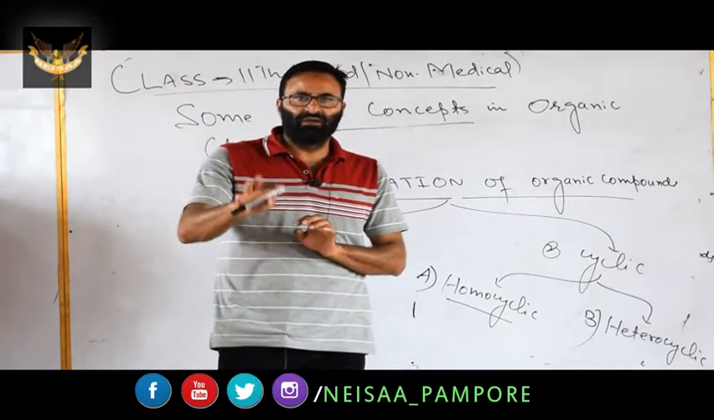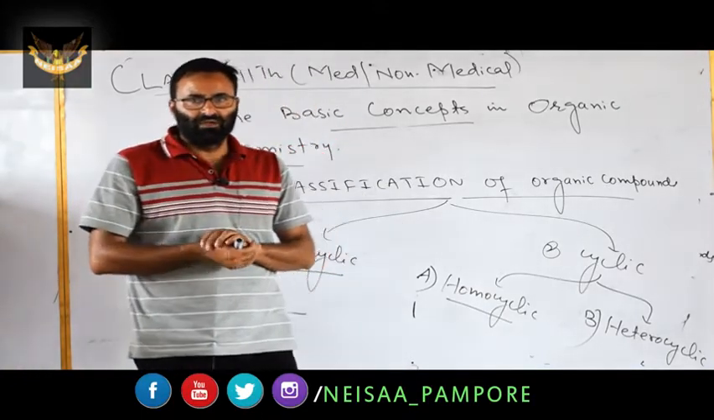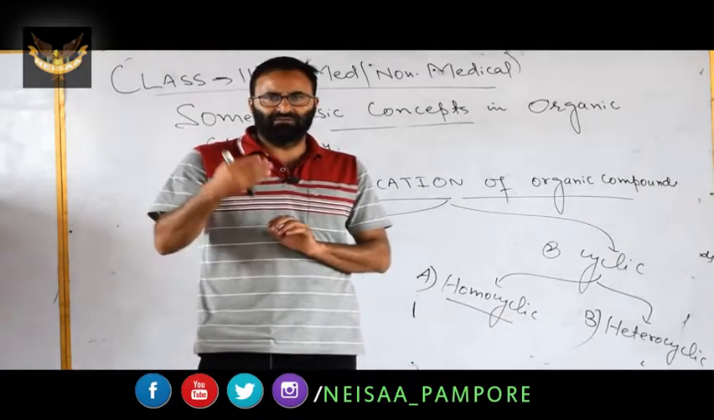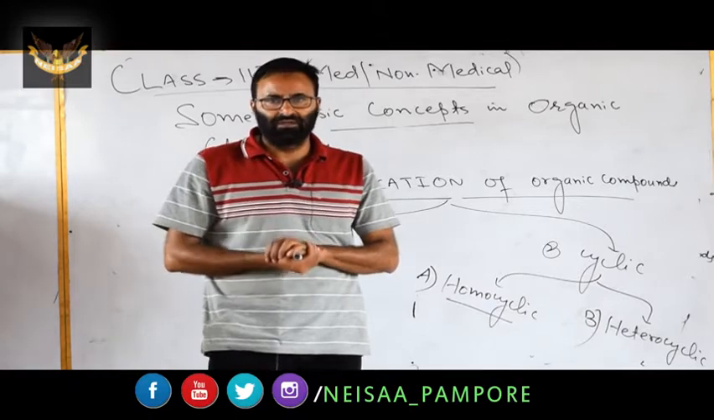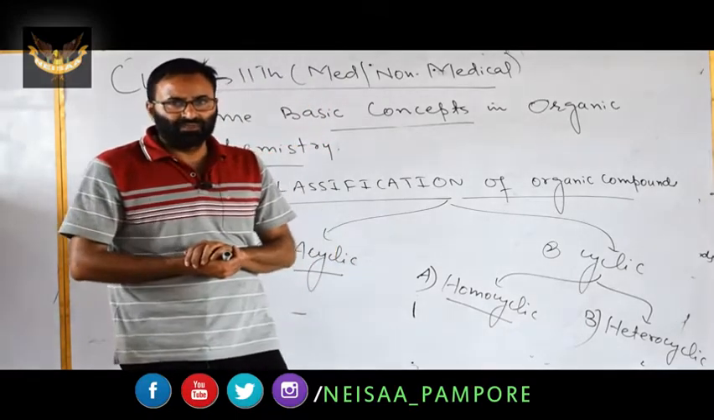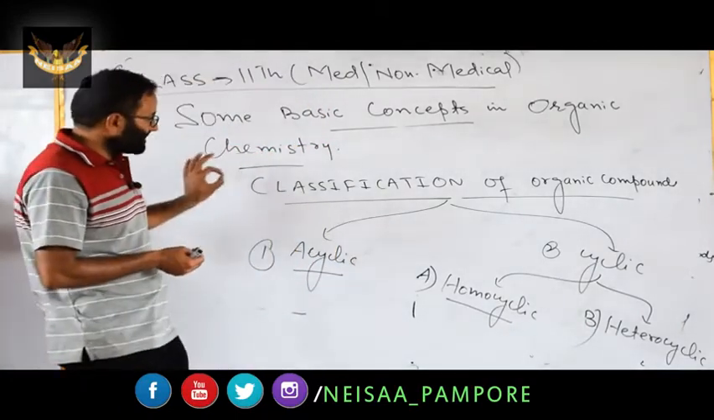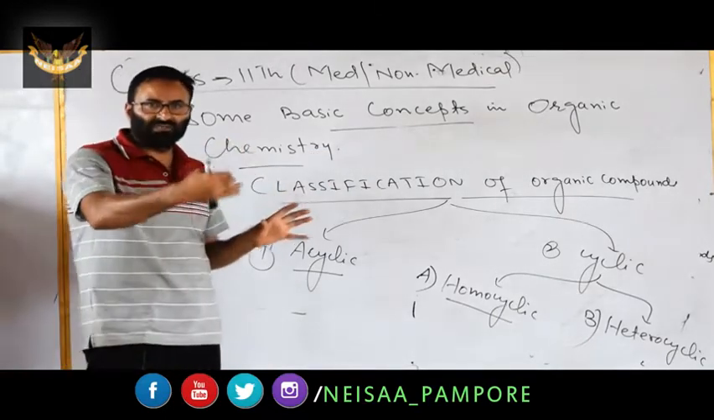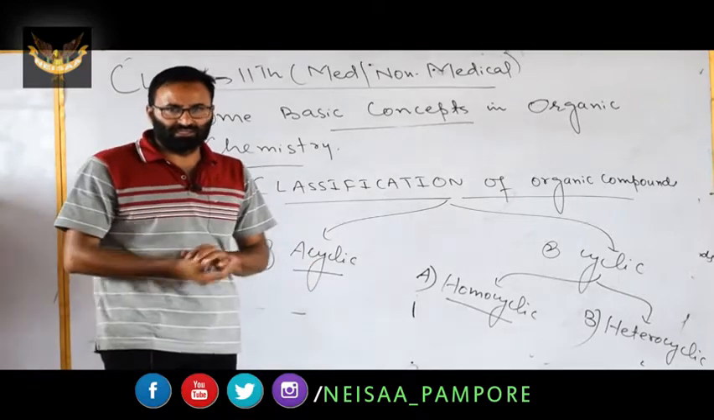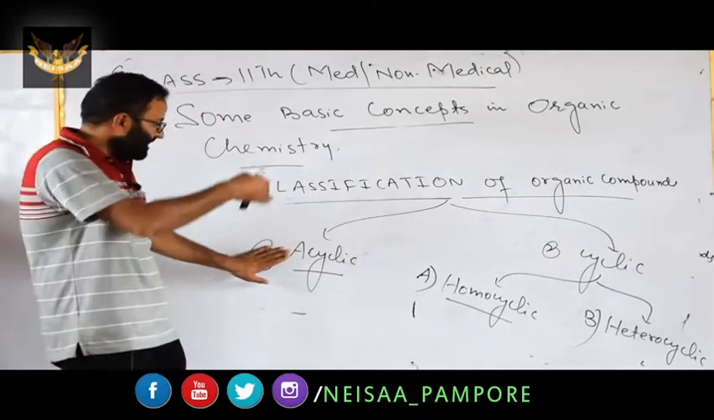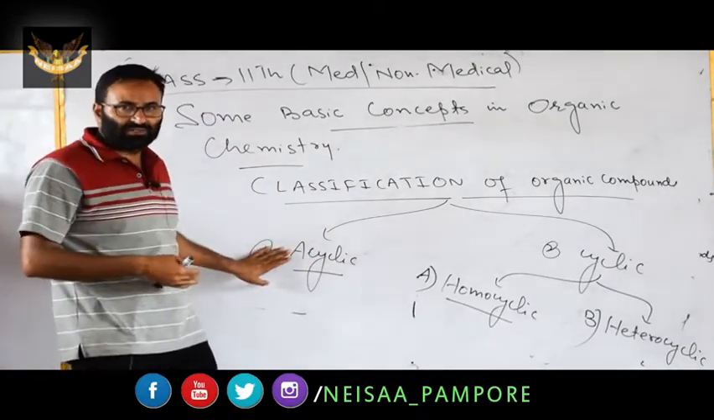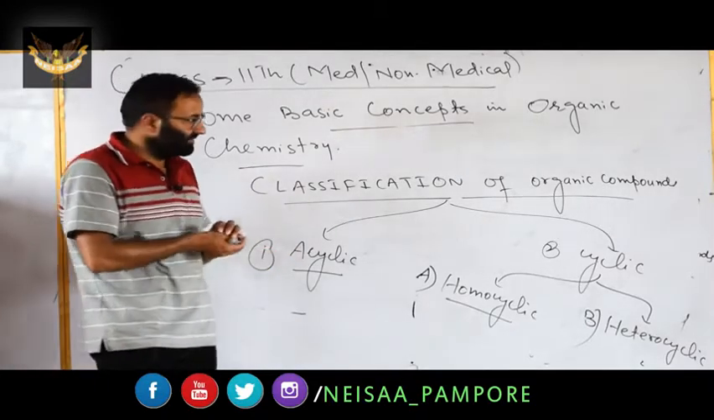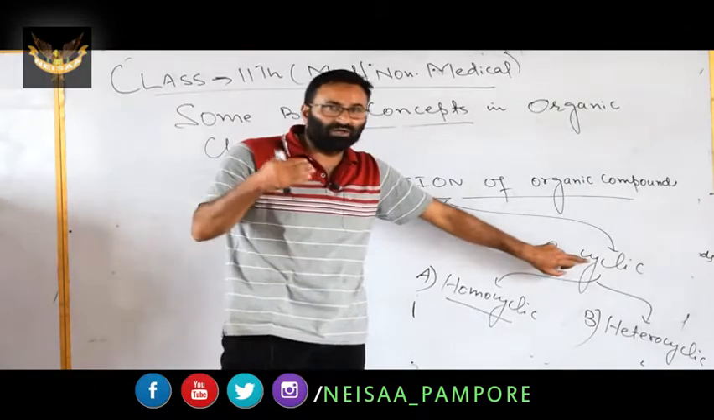So far I have delivered 2 lectures, and in those 2 lectures we have just discussed the first important topic, that is classification of organic compounds. Here I have mentioned how we can classify organic compounds. Broadly, we have 2 classes. One is acyclic: open chain organic compounds, which can be linear or branched. The second is cyclic organic compounds.